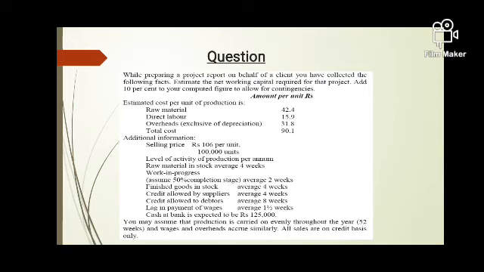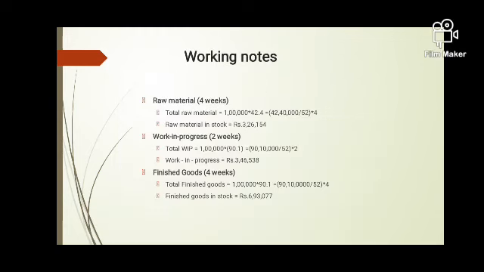First, we'll talk about the working notes of calculating all this, and then we'll plot this information into a pro forma, and then we'll find out the working capital requirement. Now the calculations. As given, the company is keeping 4 weeks of raw material in stock. That means 4 weeks of raw material amounts are blocked in working capital.